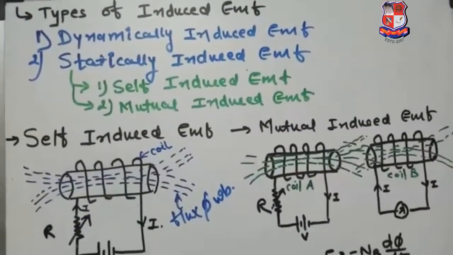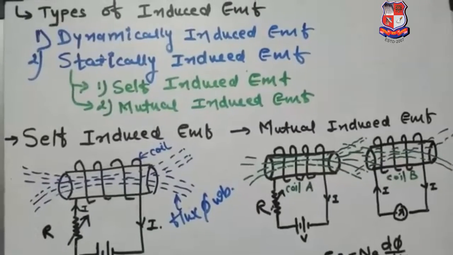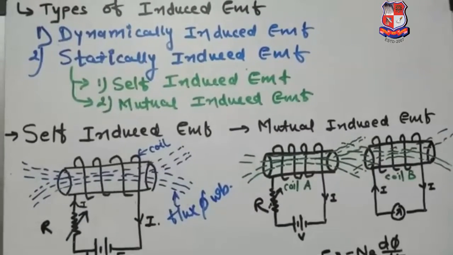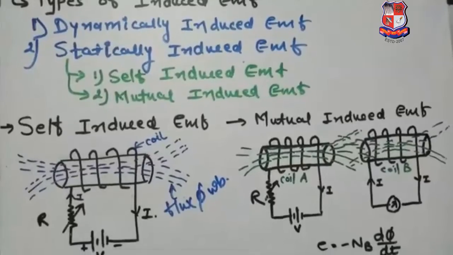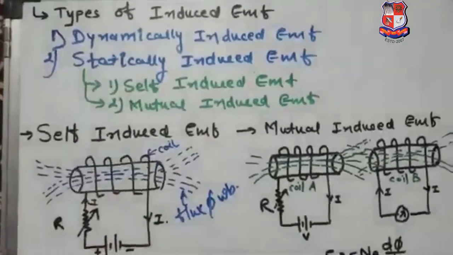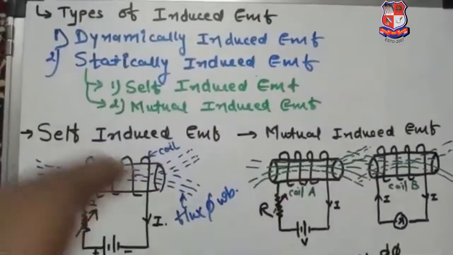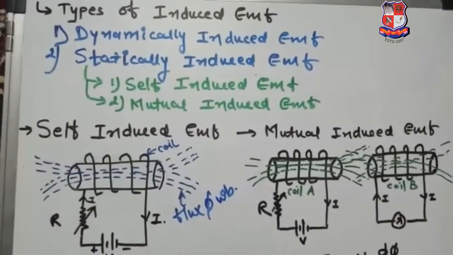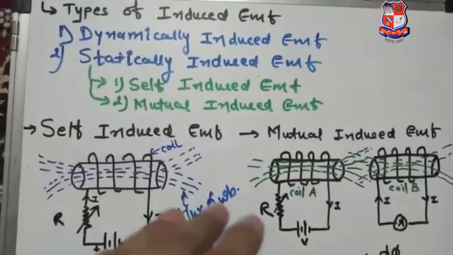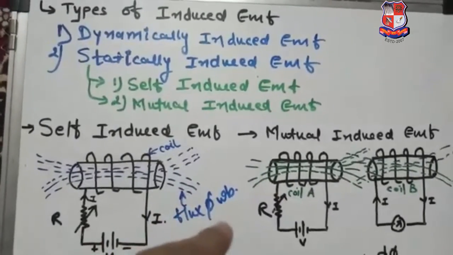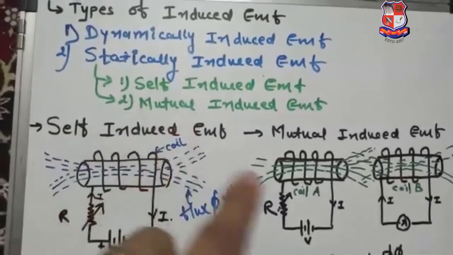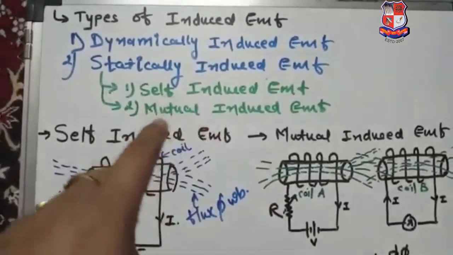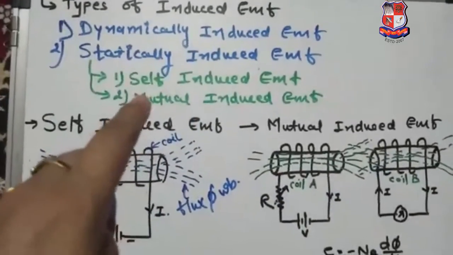Before starting, just recall the Faraday's first law. Faraday's law is regarding the electromagnetic induction, and what is the statement of the first law? When any conductor cuts the magnetic field, EMF is induced in that conductor. Or you can say, if there is a change in the flux linkage with a coil, at that time EMF is induced in that coil. That is the statement of Faraday's first law.